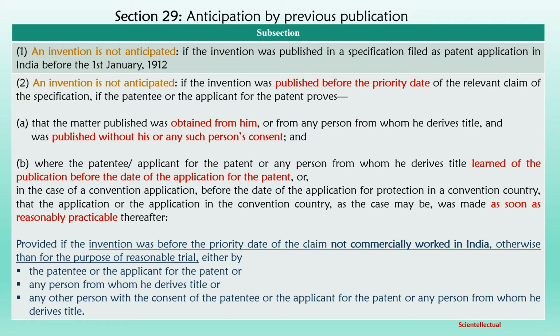Provided the invention was, before the priority date of the claim, not commercially worked in India other than for reasonable trial, either by the patentee or applicant of the patent, or any person from whom he derives title, or any other person with the consent of the patentee or applicant or person from whom he derives title.